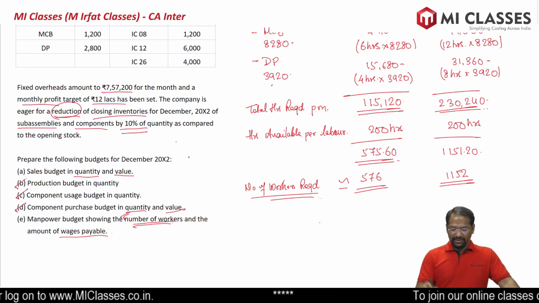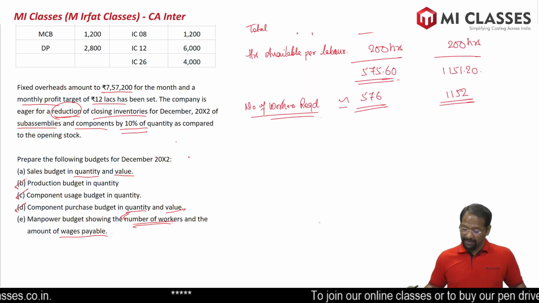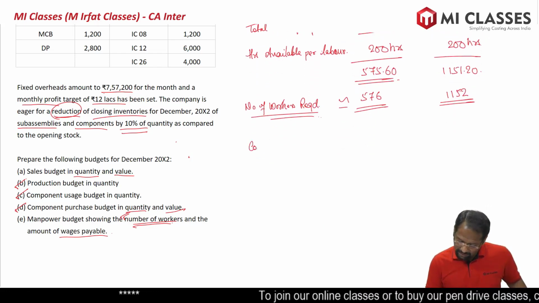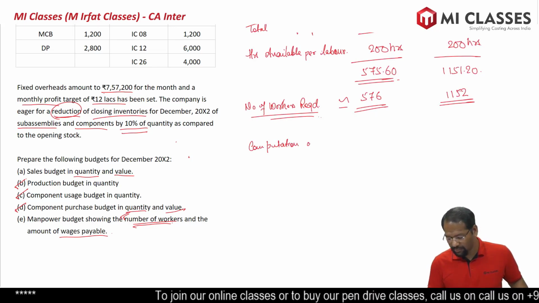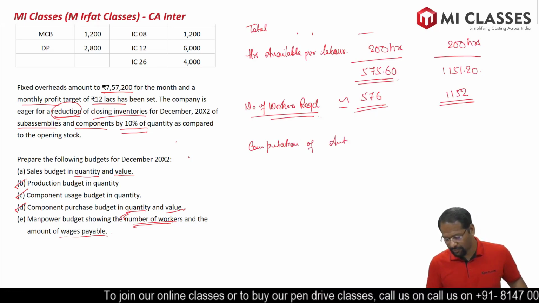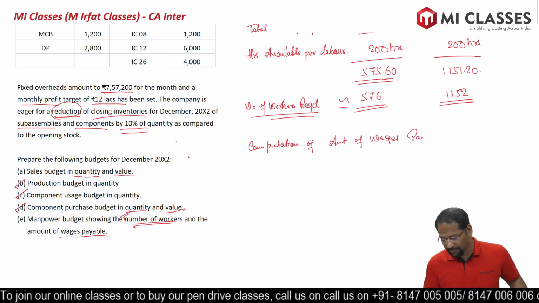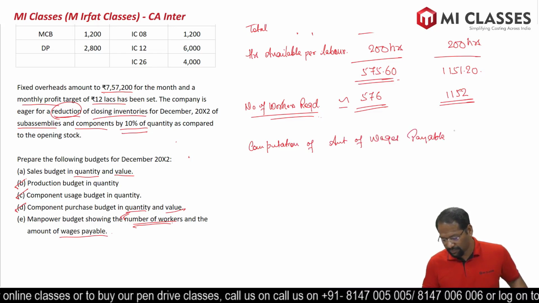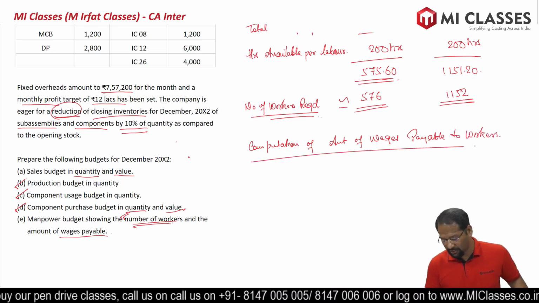Now the next one is the amount of wages payable. Computation of amount of wages payable to workers. Of course, wages you will pay to workers.